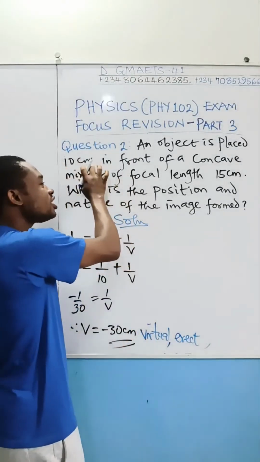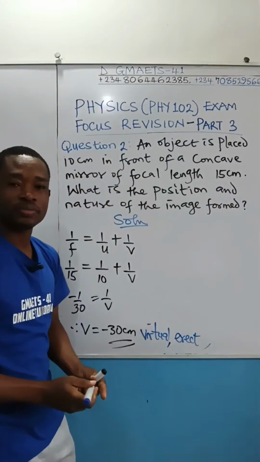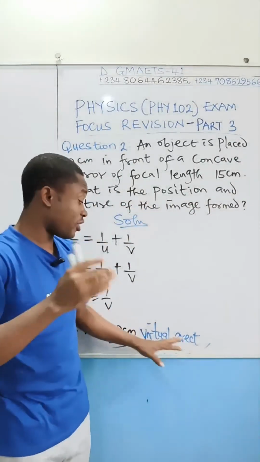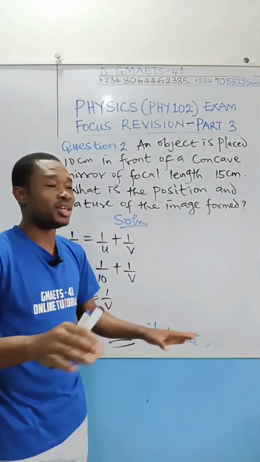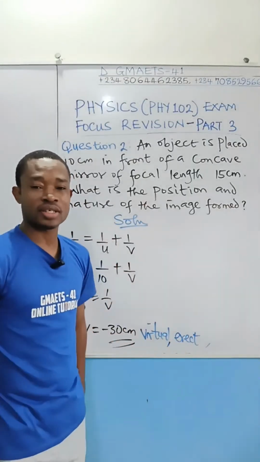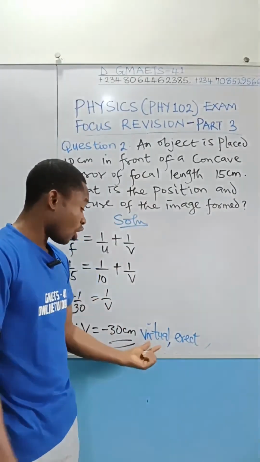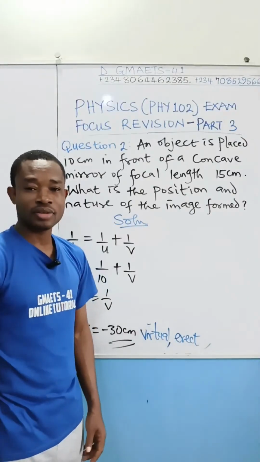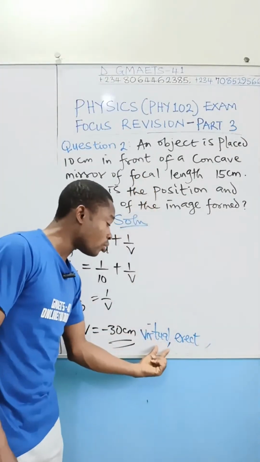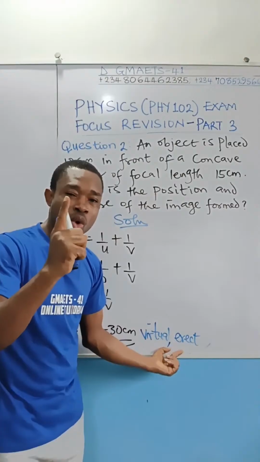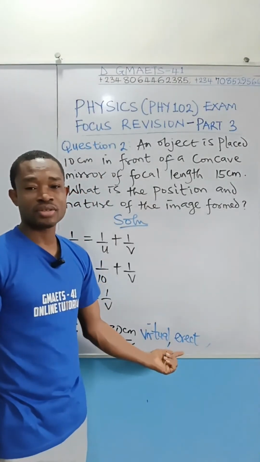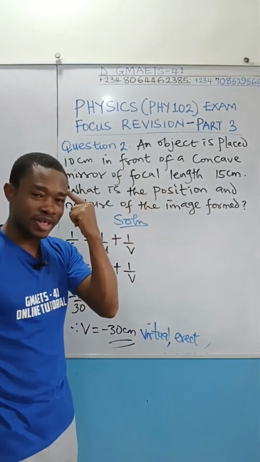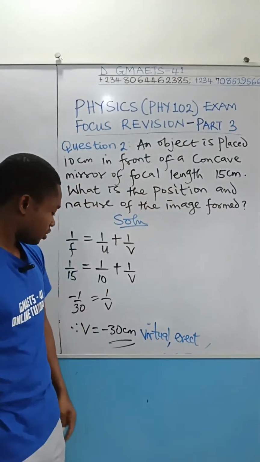Because of the position of this object for a concave mirror. A convex mirror generally forms a virtual and erect or upright image, whatever the position of the object is. A convex mirror will always form a virtual and erect or upright image, as you might call it. But a concave mirror only forms this under one condition, when the object position is less than the focal length. So all these concepts, please have it here, very important.